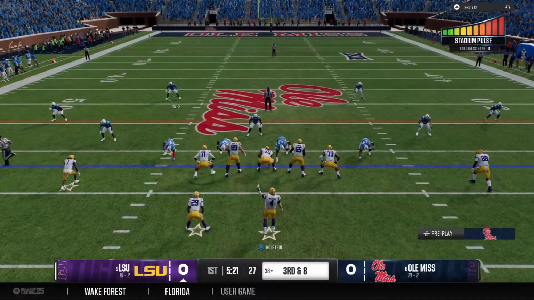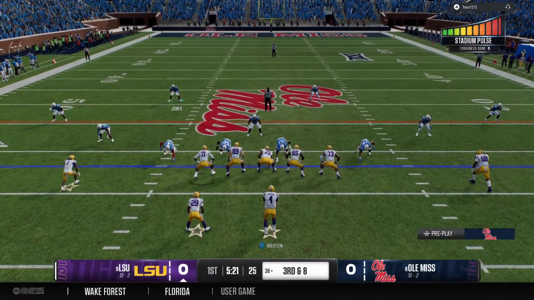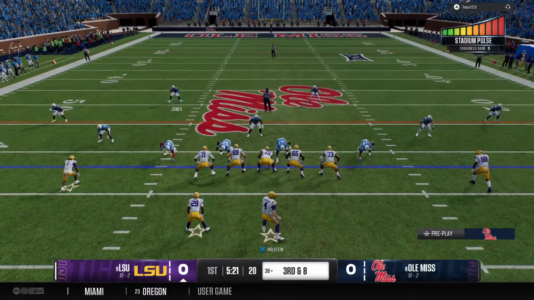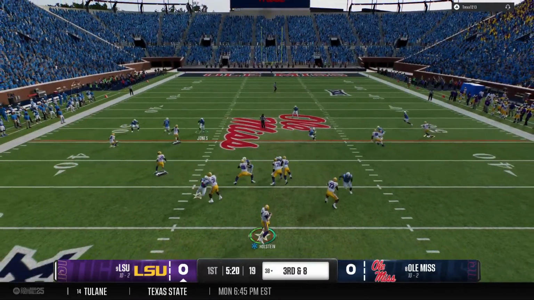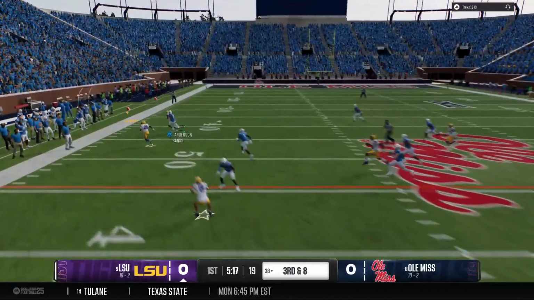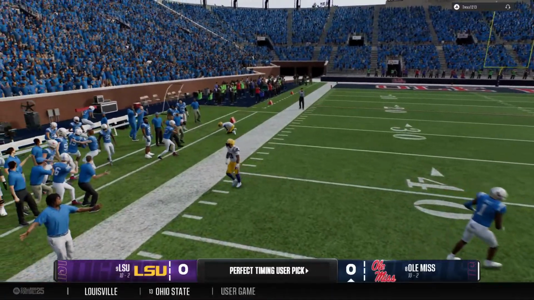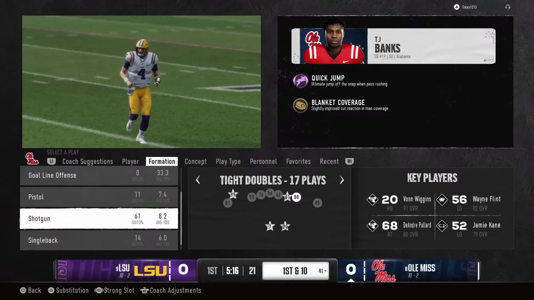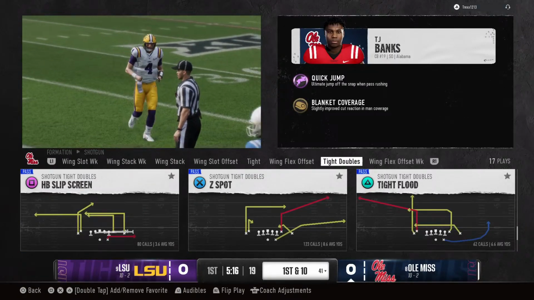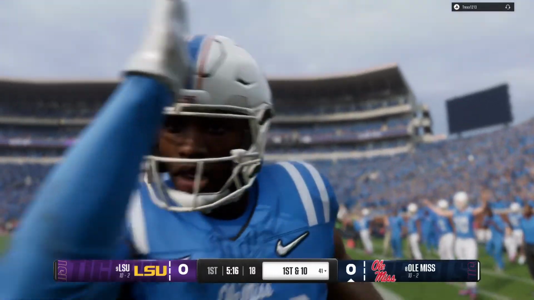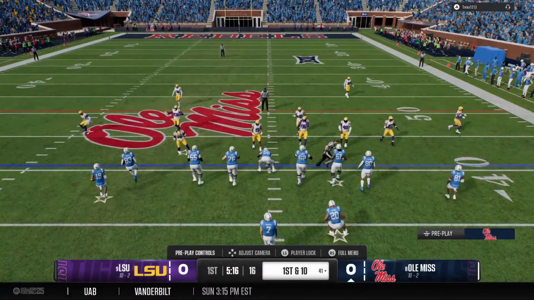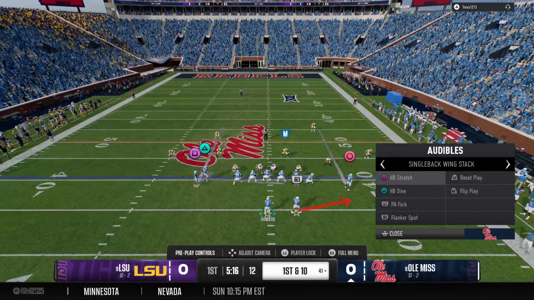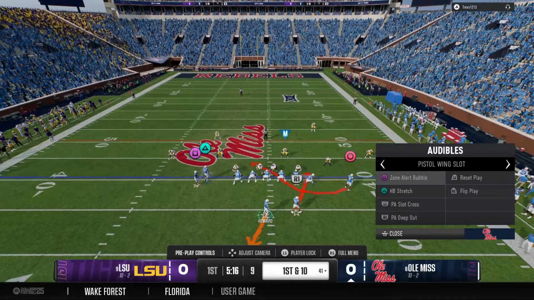Here's a challenging 3rd and 8 now in this opening possession. Dropping back, looking to throw for the first down. Wow, back-to-back deep shots. And the ball is picked off. Well, this is the worst thing this offense could imagine, turning the football over in a playoff game on the road. Already an underdog, and I love the aggressive mindset to put the ball in the air and be confident in who you are, but you just can't turn it over on this big of a stage like that this early in the game.